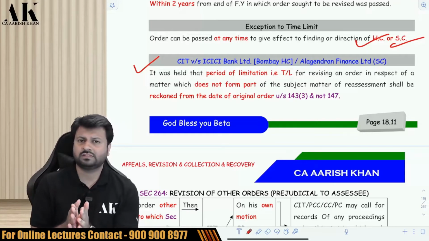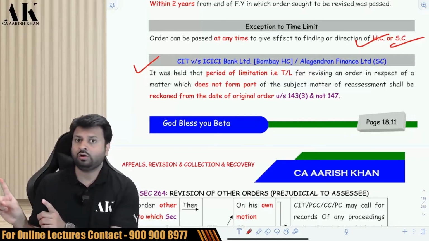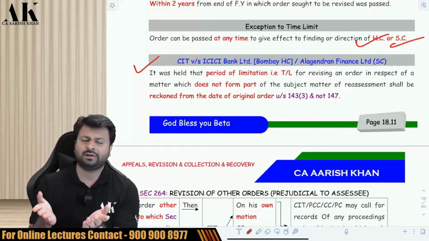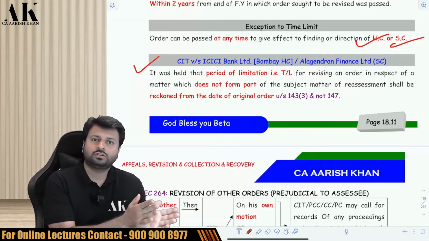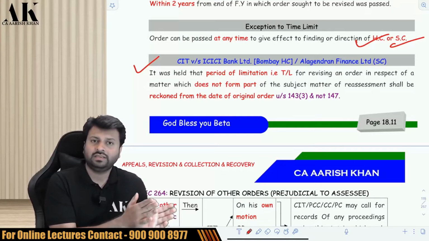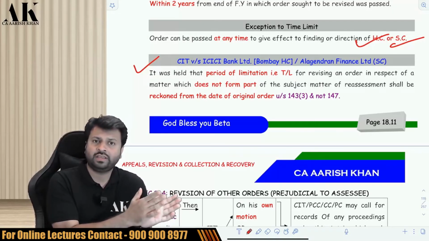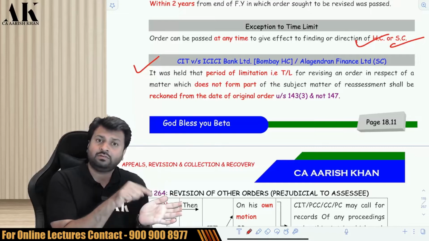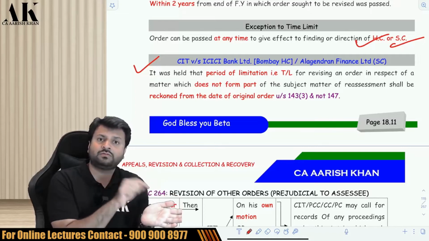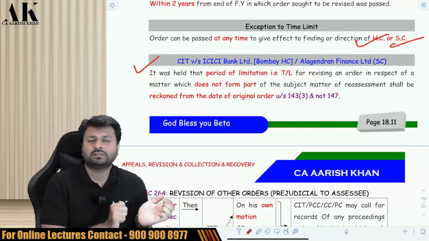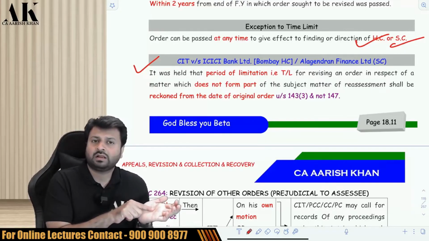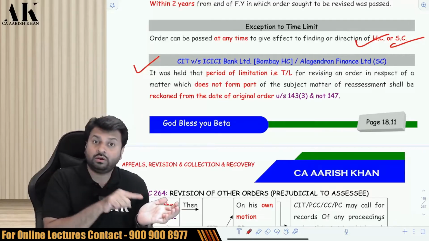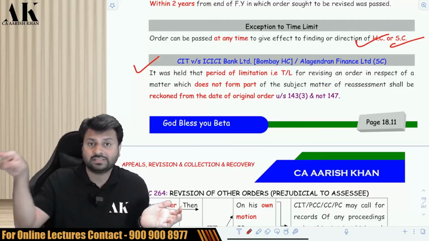Now, some years after that, the AO opened 147 on some other matter, not on bad debts and provision for bad debts. Now, few years after that, the CIT wants to revise the order of the AO, and he wants to revise bad debts, provision for bad debts. So from where will the 2 years time limit be counted? The court said that the 2 years time limit will be counted from the original order, because the CIT wants to revise the matter which is there in the original order.